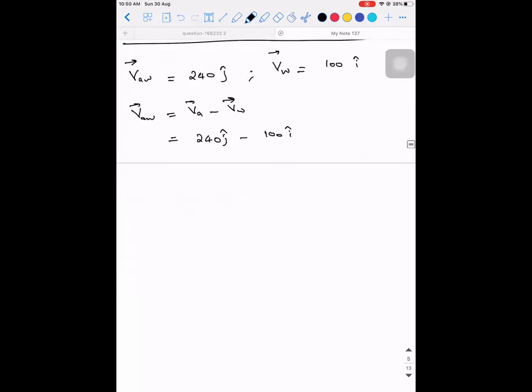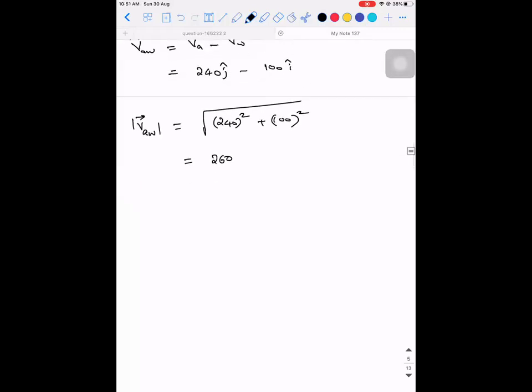So they're asking what is the speed? It is the root of 240 square plus 100 square. How much is that you're getting? Those who have solved, can you tell me? 260, sir. 260. Let me check. Yes, 260 is right.